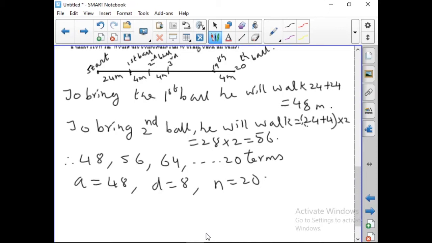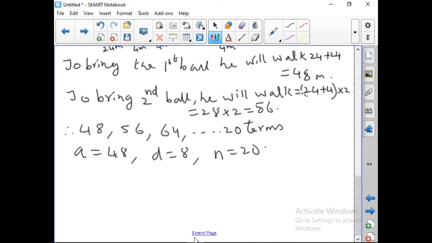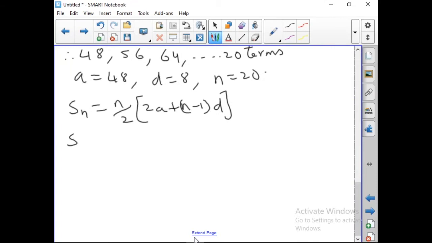So what is asked to find? How far would the contestant run to bring back the ball? So we have to find Sn. The Sn formula is n by 2 into 2a plus n minus 1 into d. So use the formula. S20 we have to find. S20, therefore